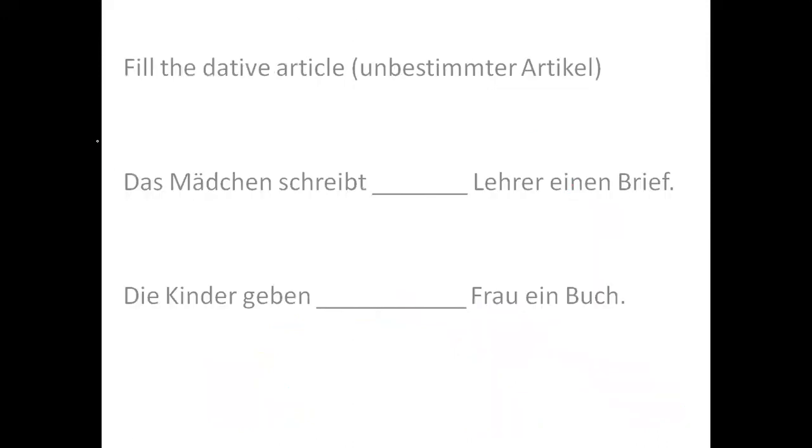Now here are some examples for you. Here it says das Mädchen is the girl, das Mädchen schreibt is writes. So the girl is writing a teacher a letter, right?